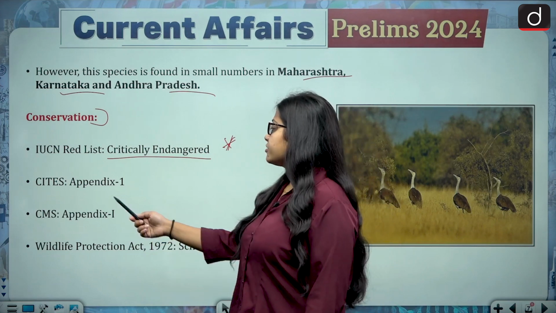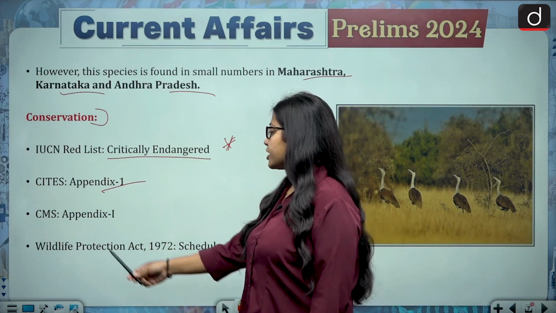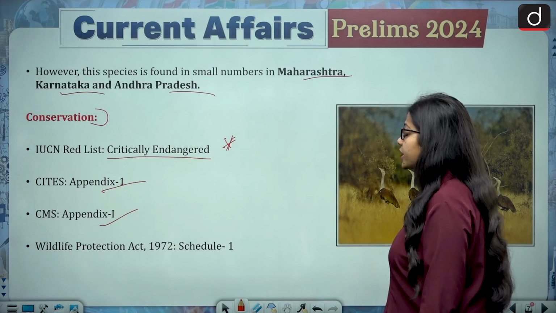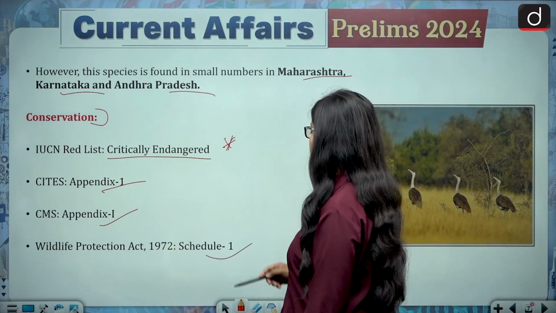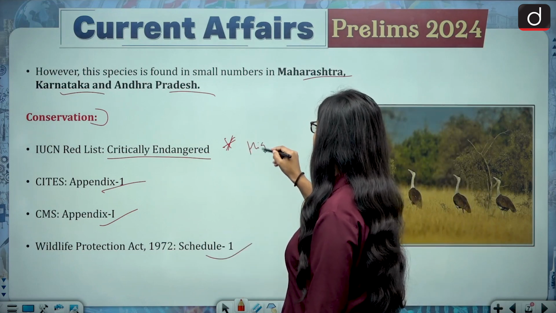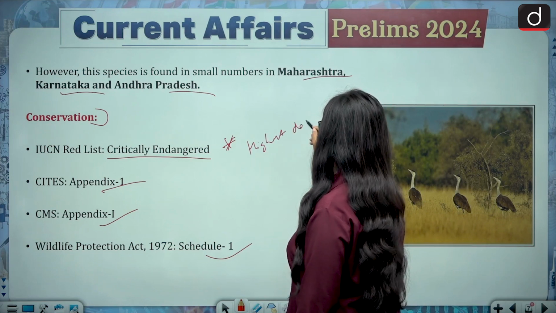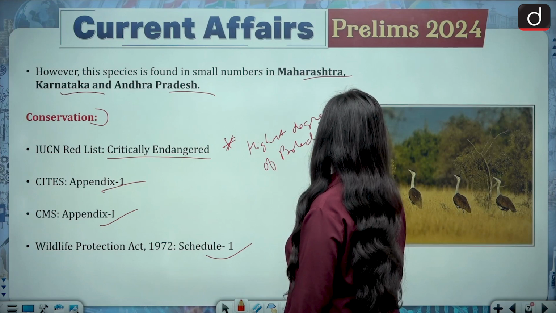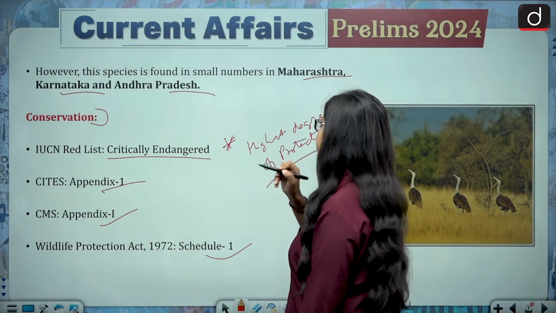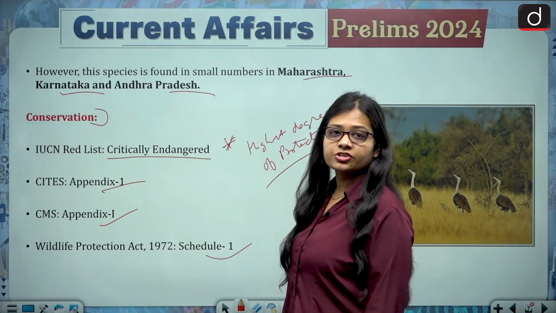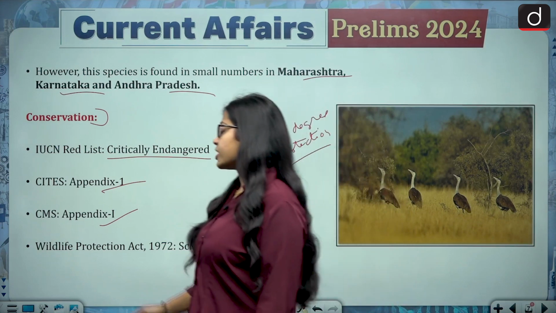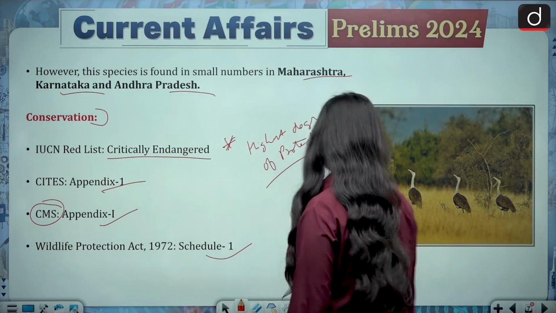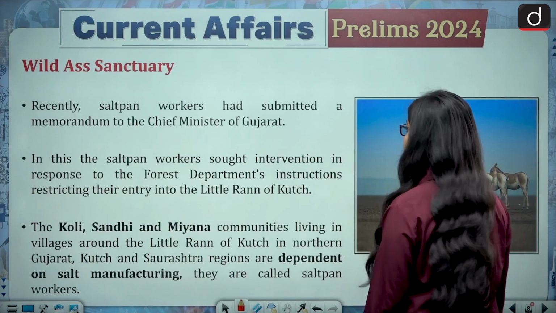CITES lists it under Appendix 1, CMS lists it under Appendix 1, and the Wildlife Protection Act 1972 lists it under Schedule 1. It means that it needs the highest degree of protection. CMS stands for the Convention on the Conservation of Migratory Species. So this was about the Great Indian Bustard.